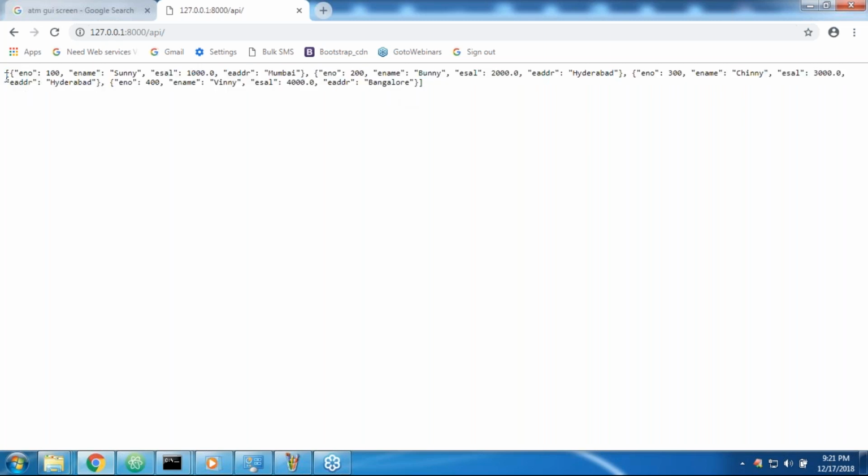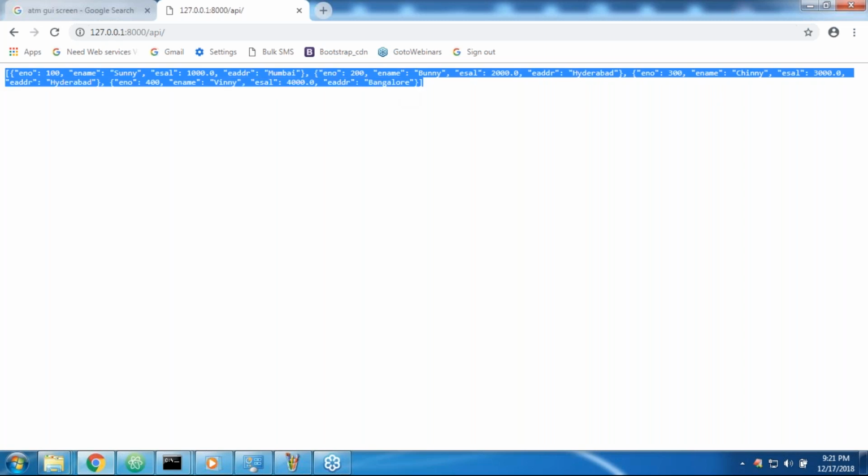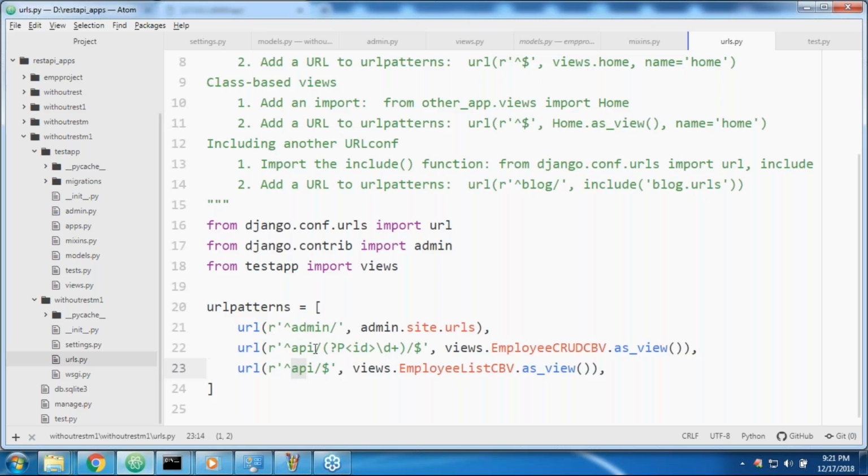Now who is getting this data? The end user is getting the data, sir. The end user is accessing our application. Suppose there is one more URL pattern. Have you remembered? API slash ID is also there, sir.